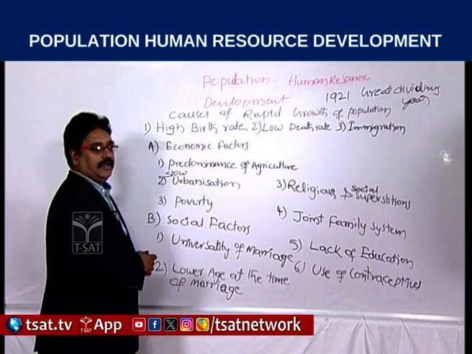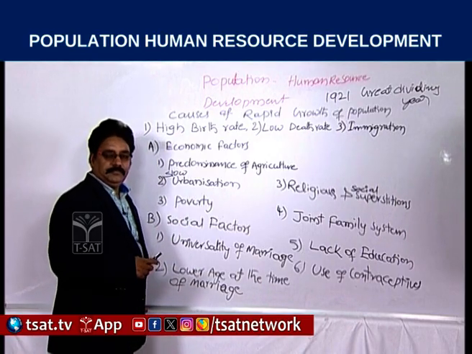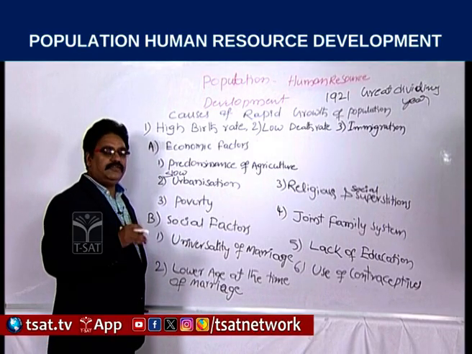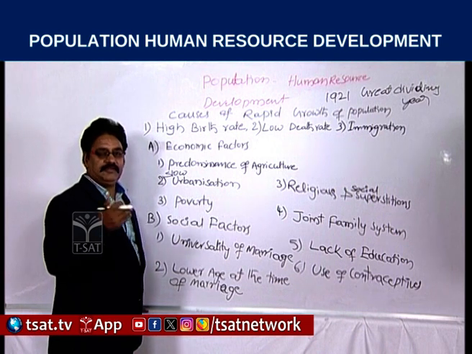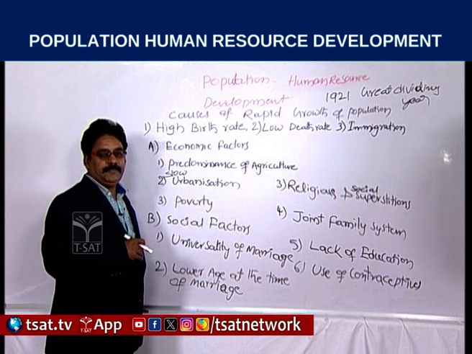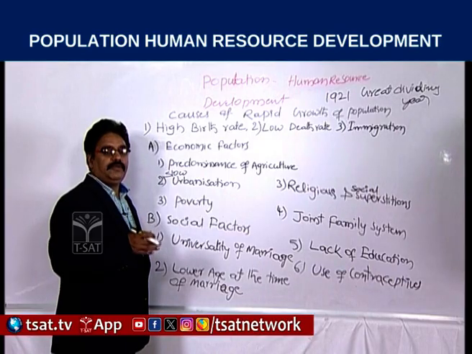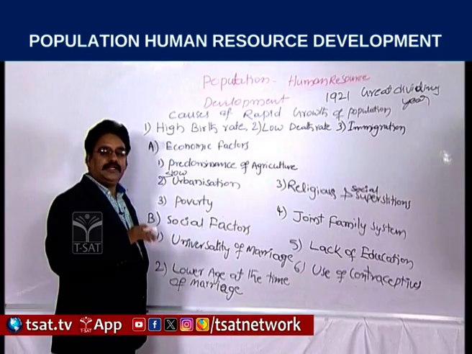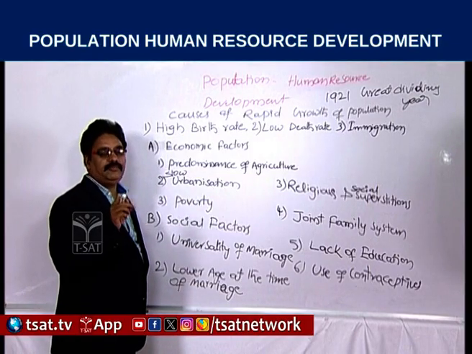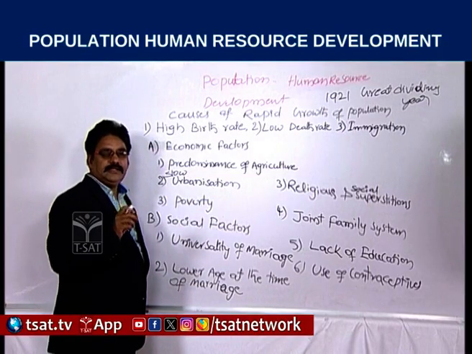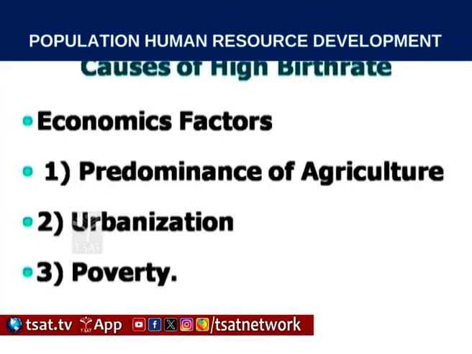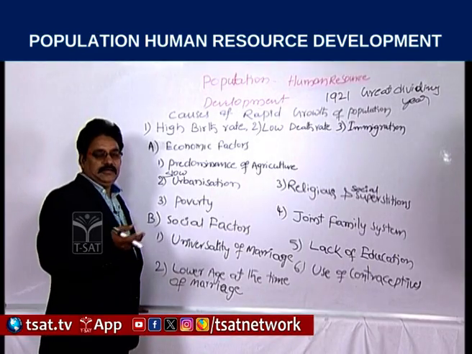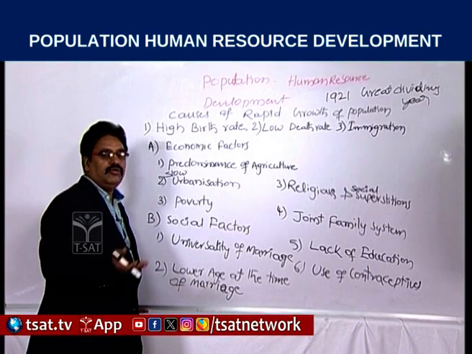And the third one is poverty. In India, during 1950, more than 50% of the people were below the poverty line. Almost all the rural people were below the poverty line, and those poor families think that with more people in the house, more income can be earned by more people.